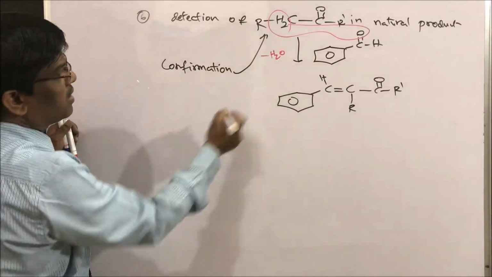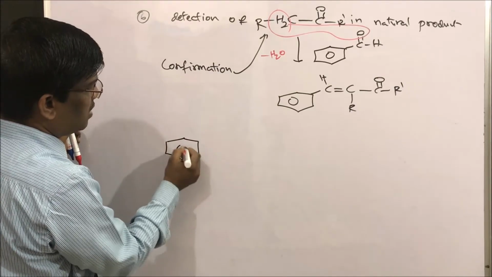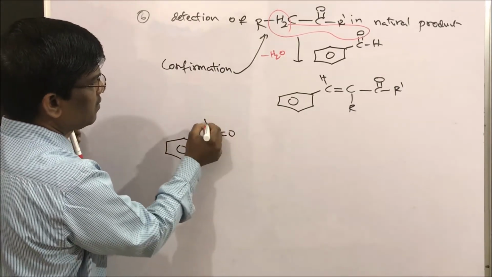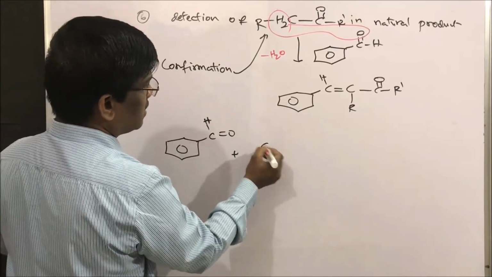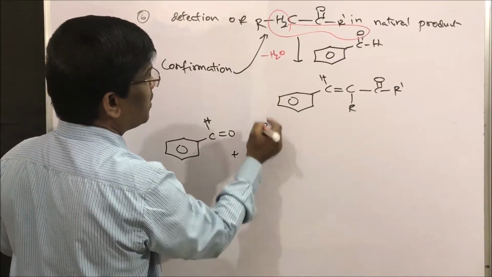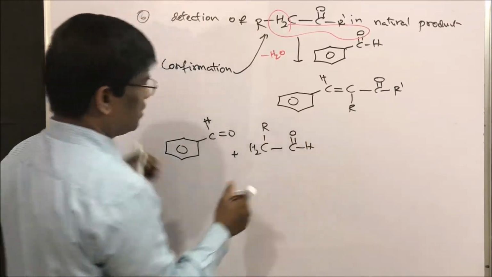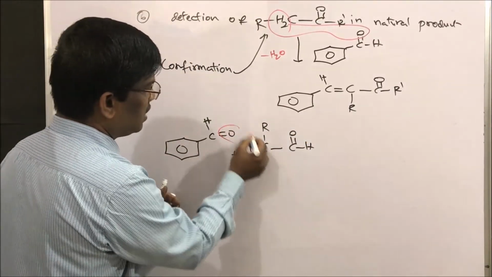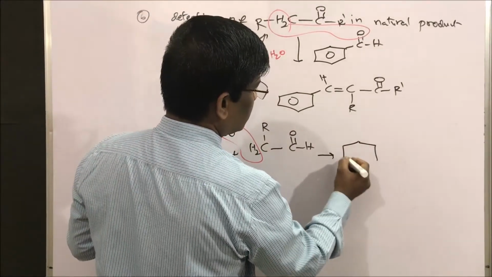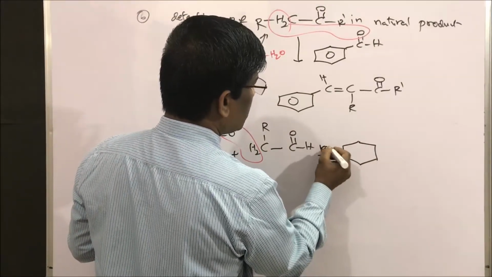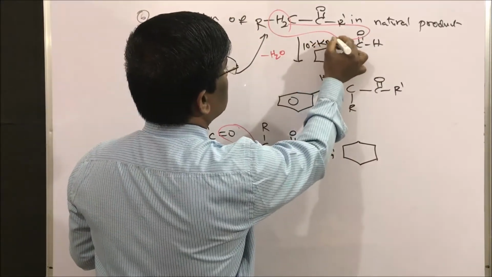In simple words, if I take benzaldehyde plus CH2 with whatever R group here, C double bond O. It is going to lose water to give this. 10% KOH will be added, here also 10% KOH.